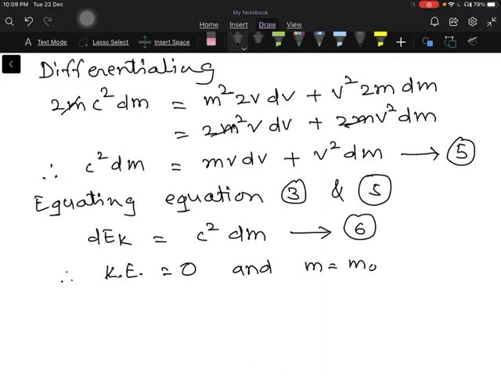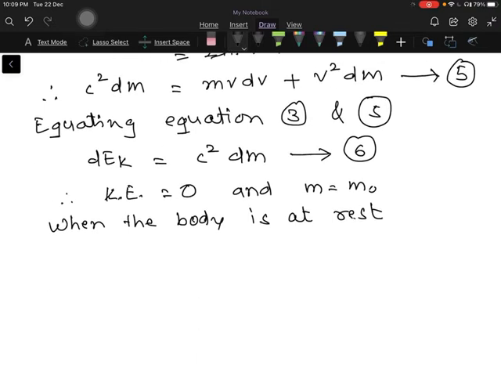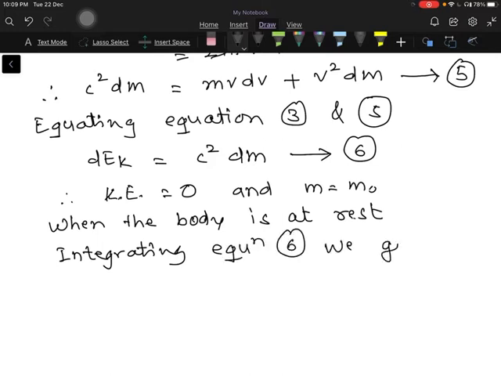So this condition is achieved when the body is at rest. Okay, when the body is at rest, kinetic energy is equal to 0 and m is equal to m naught. So now integrating equation 6, what we get?